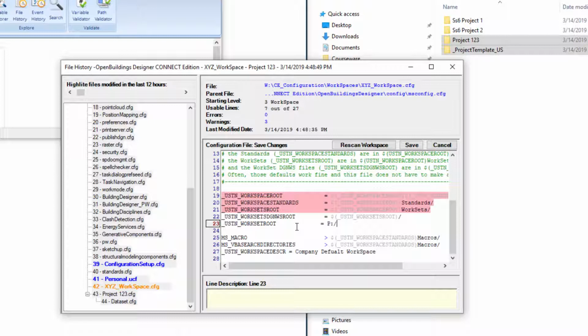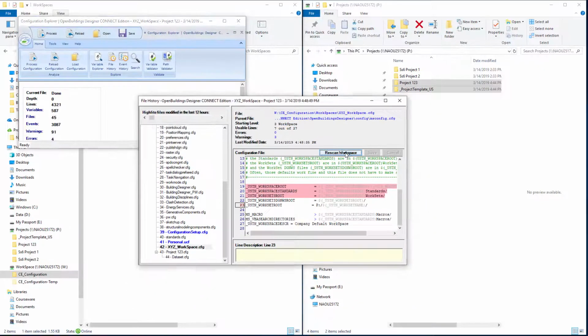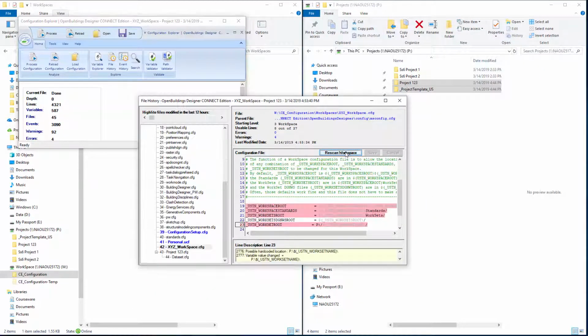And then I want to add here the variable for the workset name. So whichever workset name you select from the pull down when you open OpenBuildings Designer, then it's going to select that folder. So to set that variable, I'm going to type in the $, and then a parentheses, and then this particular variable is _USTN_WORKSETNAME, and we'll close the parentheses, and then another /. So I want to save those changes to the configuration file, and then I'm going to rescan the workspace so that it picks up the change that we just made.